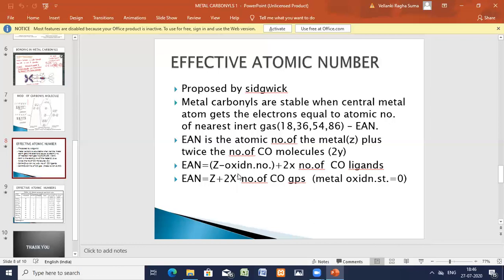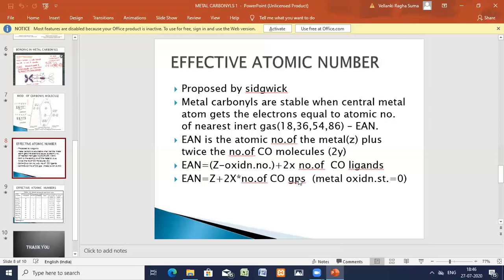Just forget the star here. The formula: oxidation state is 0, so Z minus 0 is Z, Z plus 2 into number of carbon monoxide ligands. Okay, that is the formula.